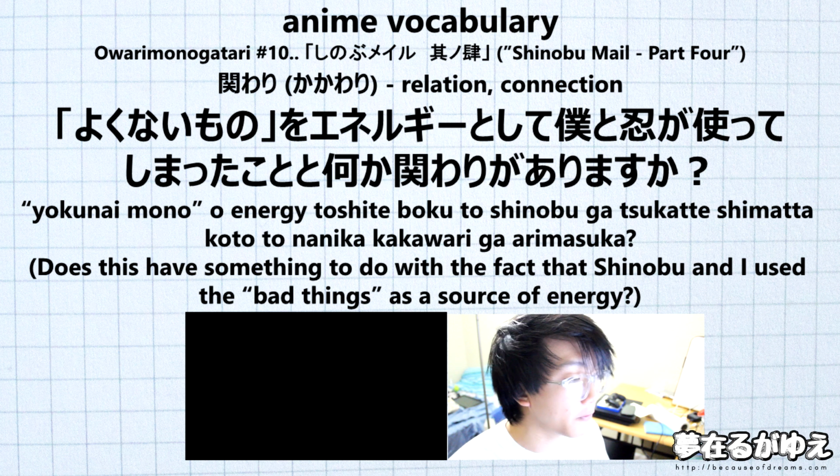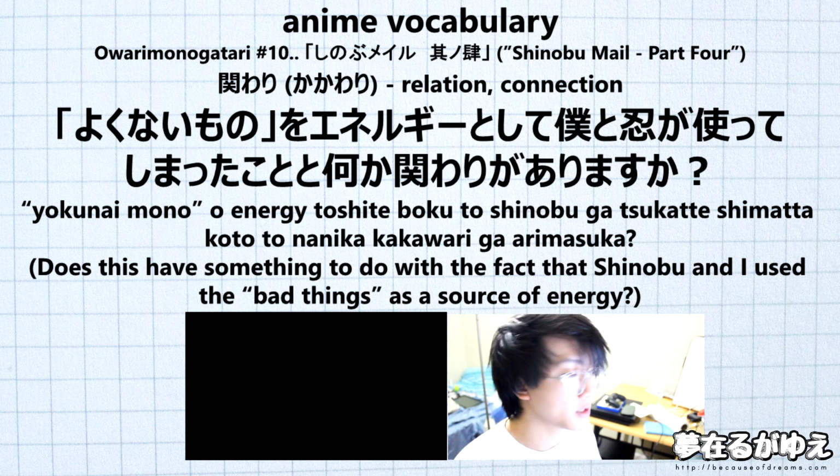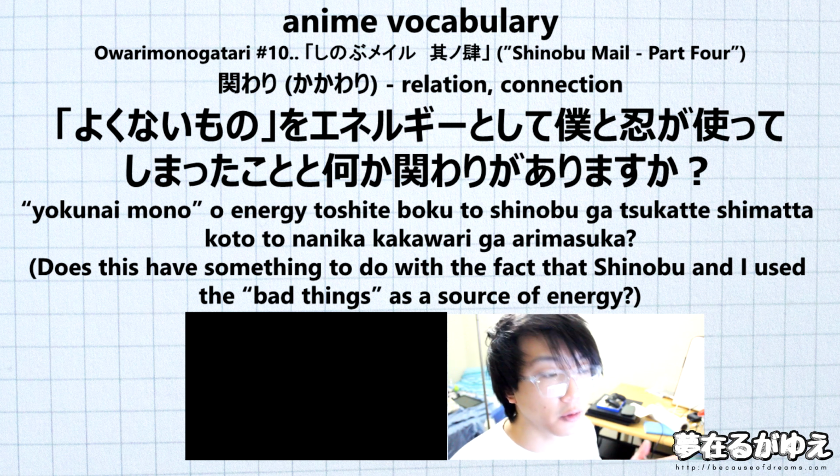Then we have toshite, modifying energy. Toshite is a word that is used to express a means. So when we have energy toshite, that's going to basically translate to as energy. After that, we have the word boku again. This is going to mean I. Then we have to, which is going to be and, then we have shinobu. This is going to be the name of a character. So boku to shinobu is going to be Shinobu and I.